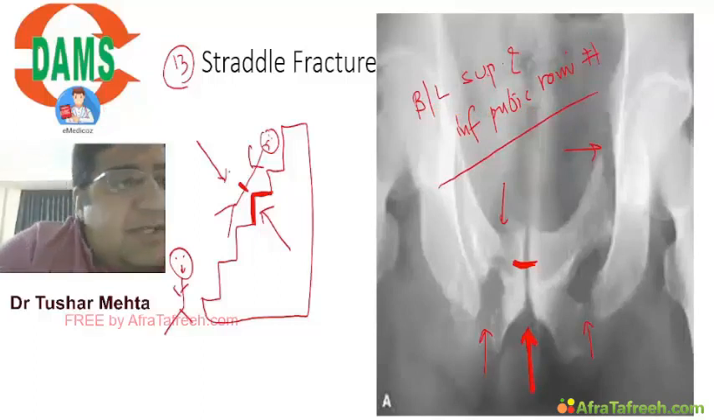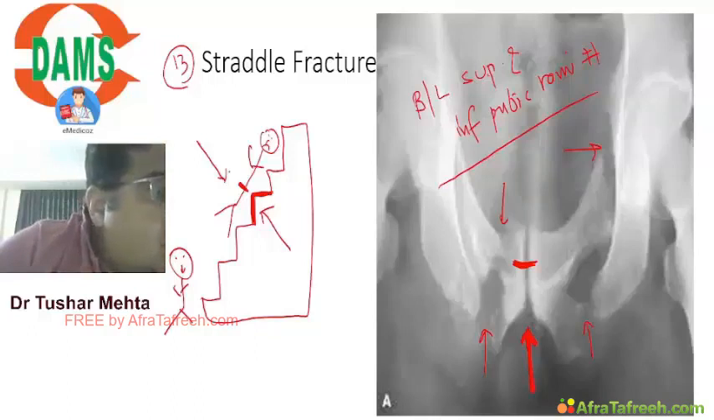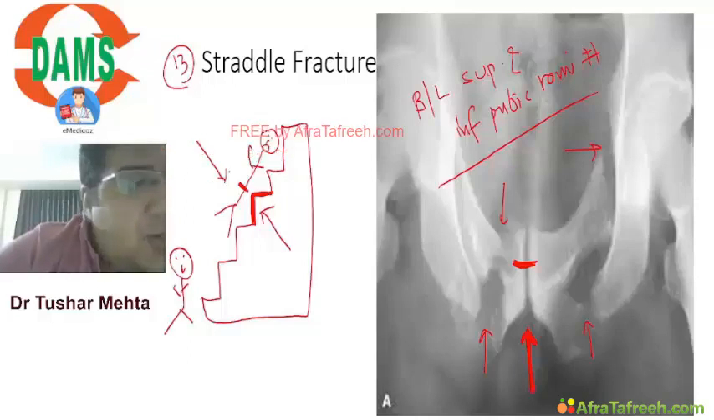So this is basically a straddle injury. You can see a straddle injury as in when you are missing a step. Please try to understand. You can see a straddle injury whenever you are missing a step, whenever you are stumbling over a wire, whenever you are stumbling over a carpet.